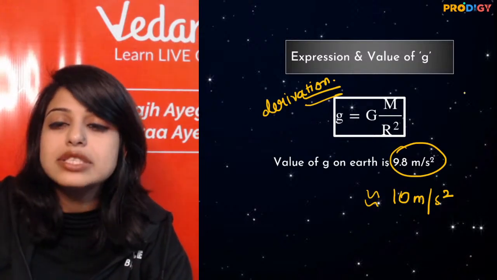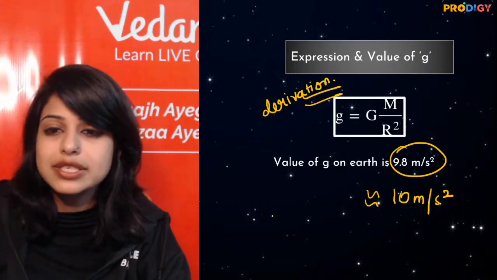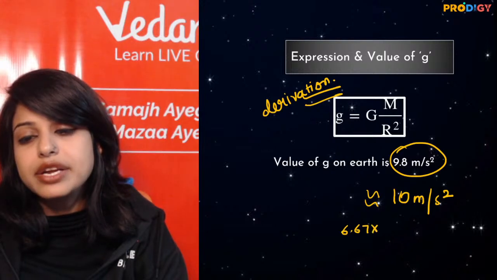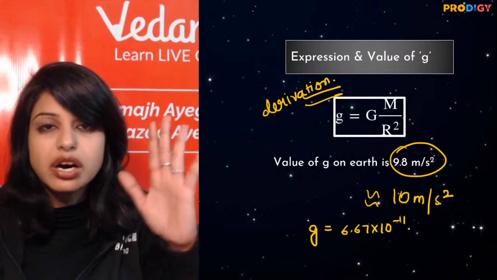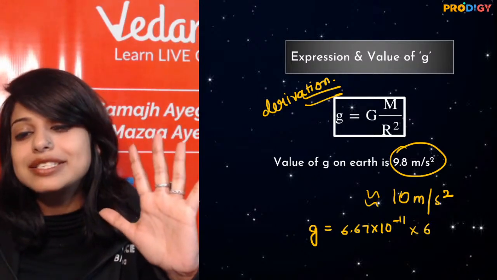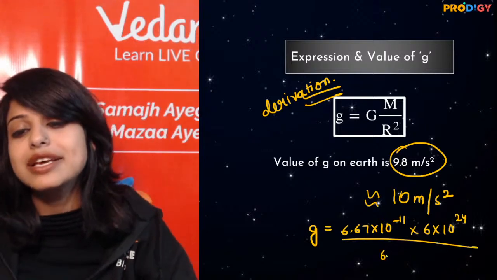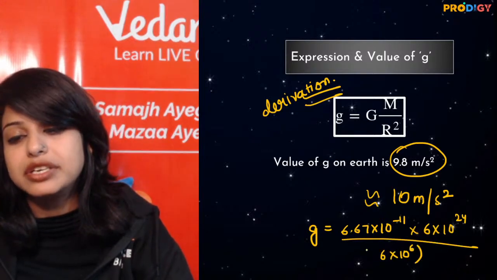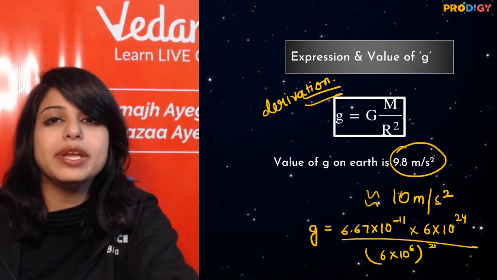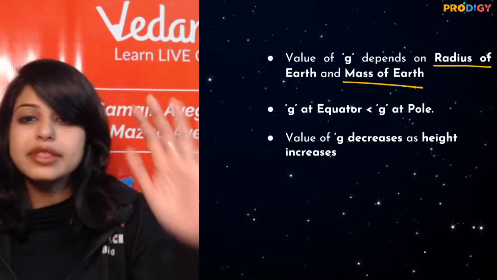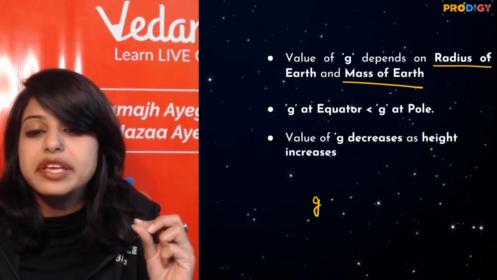How do we get to this? By putting the constant G की value 6.67 into 10 raised to power minus 11. The value of the mass, earth खाते पीते घर का है. So it is 6 into 10 raised to power 24 kgs and the radius is 6 into 10 raised to power 6 meters ka square. When you solve all this, you get the answer to be 9.8. That is what is the thing. The other important thing is that g is a variable.